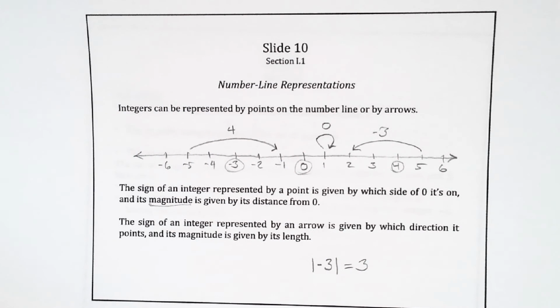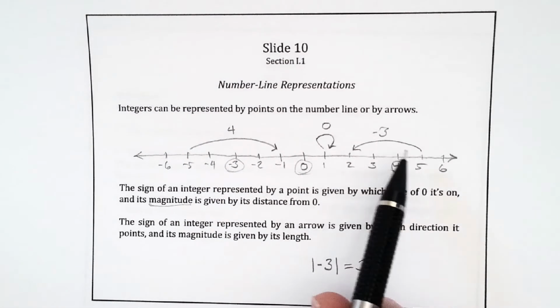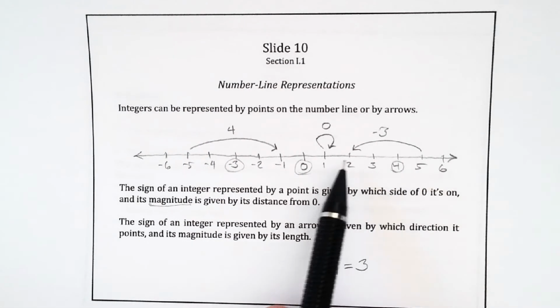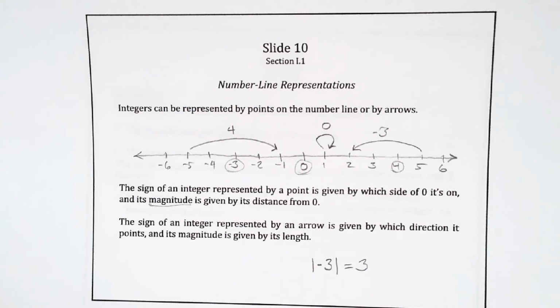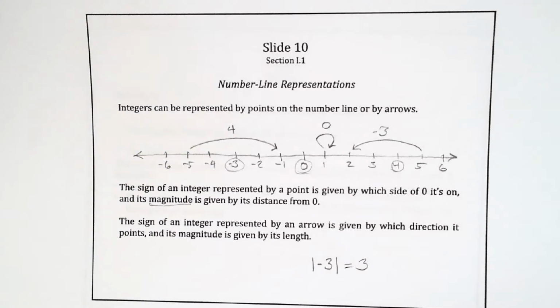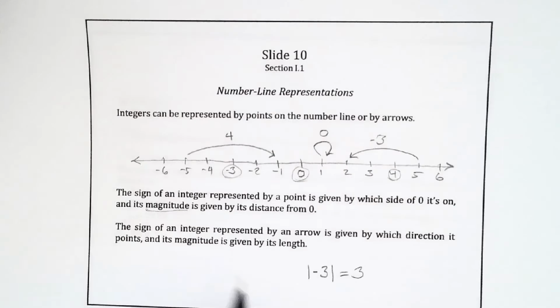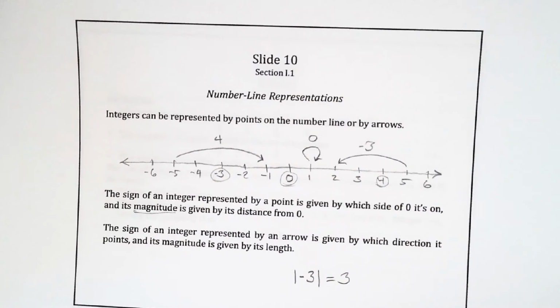Now on the other hand, if you're representing an integer with an arrow, the length of the arrow is the magnitude, and the direction it points tells you the sign. So if it points to the right, it's positive. If it points to the left, it's negative. The length is the absolute value or the magnitude. So for instance, this -3 arrow is 3 units long, so the magnitude is 3. And we'll come back to number line representations once we talk about addition and subtraction.